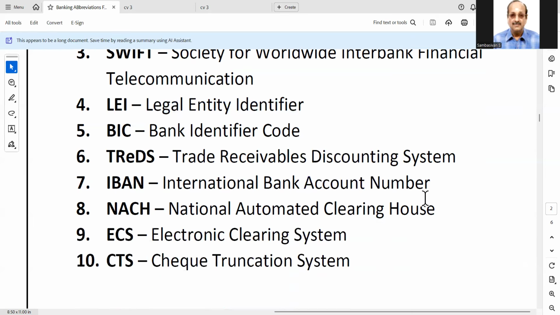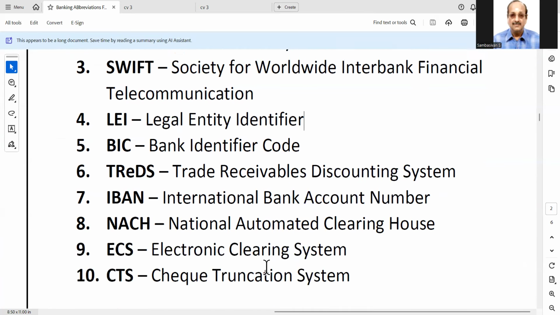Sixth one is TReDS, Trade Receivables Discounting System. Seventh one is IBAN, International Bank Account Number. Eighth one is NACH, National Automated Clearing House. Ninth one is ECS, Electronic Clearing System. Tenth one is CTS, Cheque Truncation System.